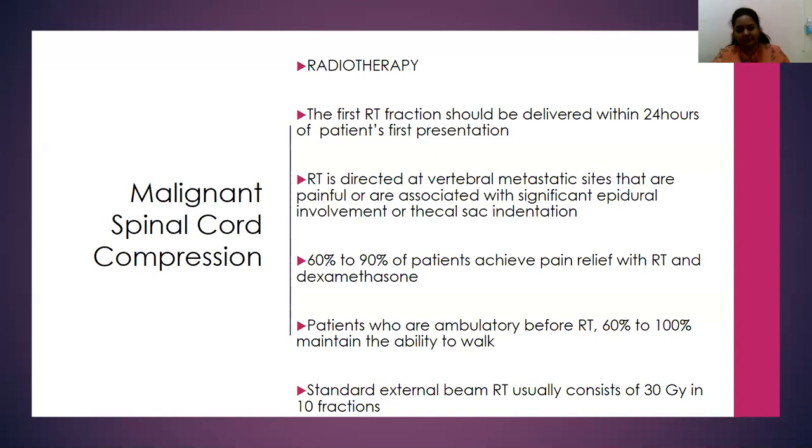In that, there are different regimens being planned: 30 Gy in 10 fractions, 20 Gy in 5 fractions, or 8 Gy in a single fraction. There are studies being done showing that either of these three does not have a difference in the treatment outcomes. They decide how much the dose should be based on the prognosis of the patient.